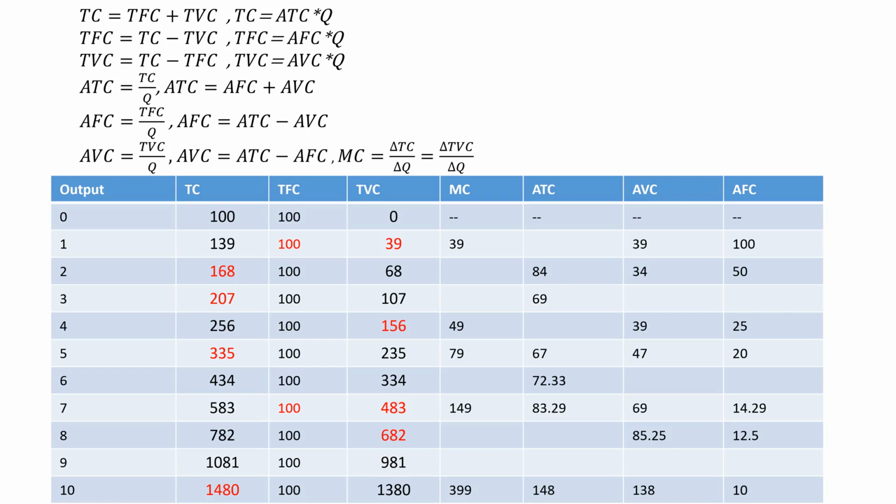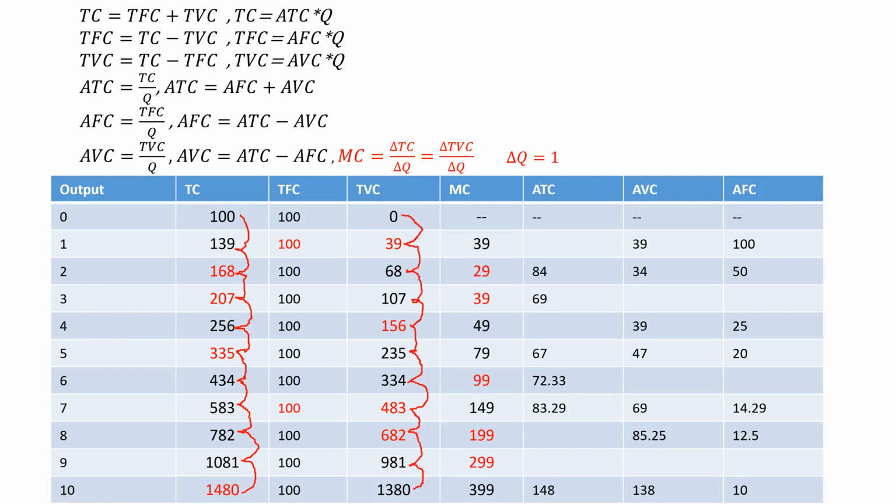The marginal cost can be calculated as the change in total cost, since the total output always increases by 1. You will get the same result by calculating the change of total variable cost. Actually, you can get total cost by adding the previous total cost with the current marginal cost.